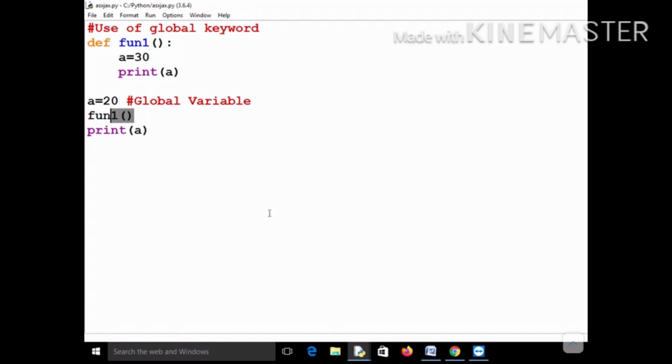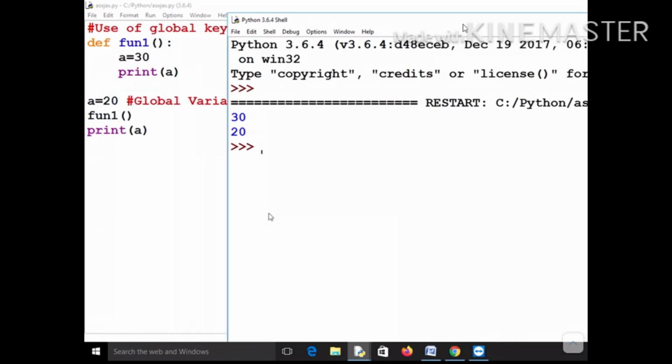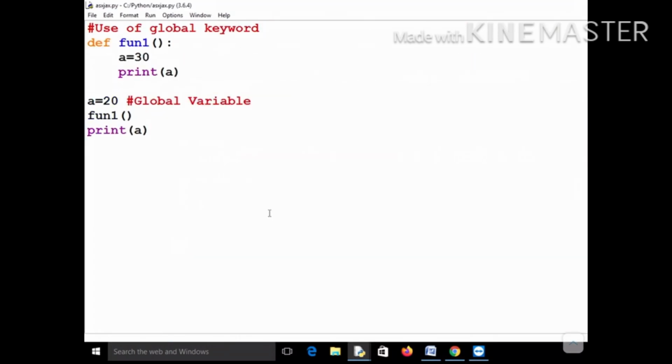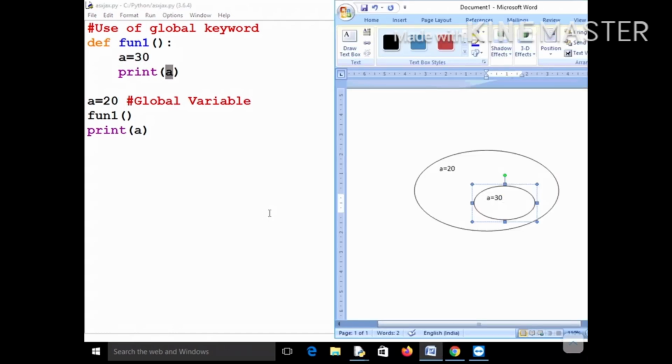Why? Because this function will not be able to change the value of the global variable a. And why? Now you know it. Let me tell you, the order of the execution will be a equal to 20. You are calling this function fun1, so the control is going inside it, and when you are printing a, it will first check in the local environment. In the local environment, a equal to 30 was present, so it will print this a, and then the control will come outside this function.